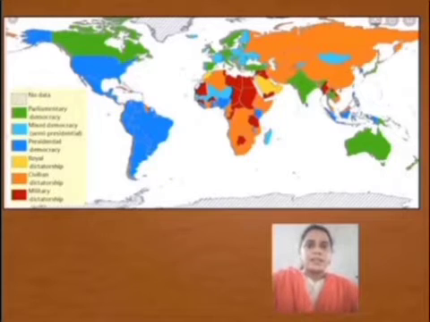That is having which type of government? Presidential democracy. Yellow color shows royal dictatorship. You can see it in Saudi Arabia. And next is civilian dictatorship. For civilian dictatorship we use orange color.